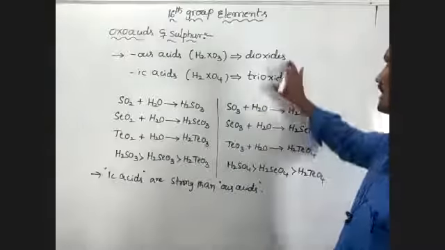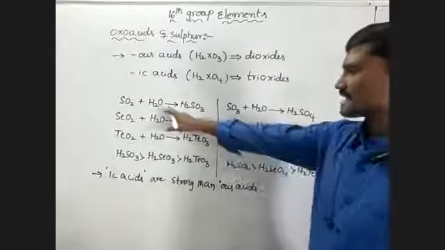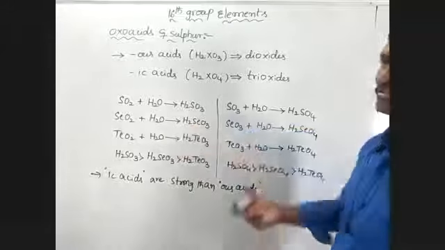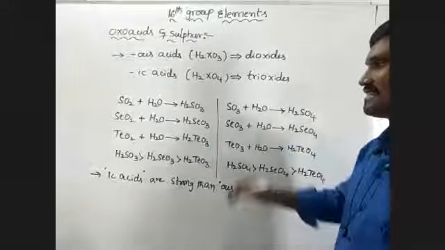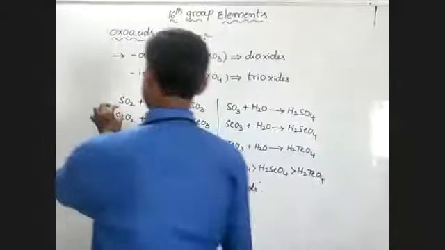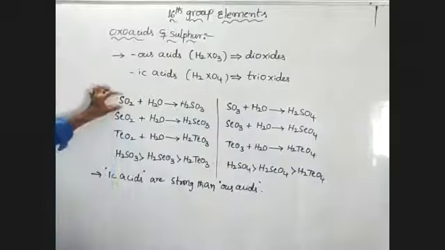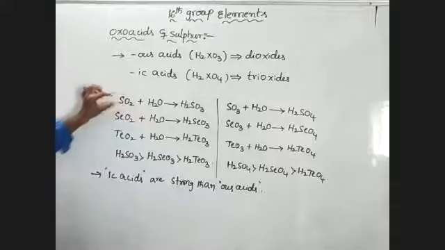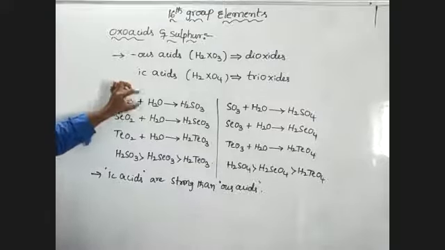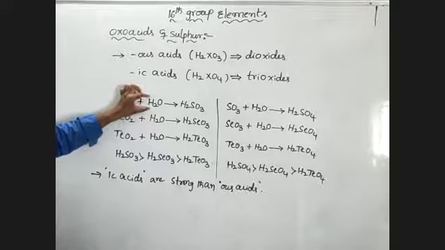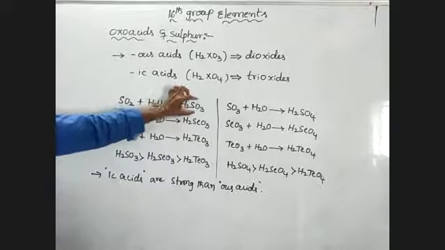When a dioxide reacts with water or dissolves in water, it forms an acid. Here SO2, sulfur dioxide, reacts with water and forms sulfurous acid.